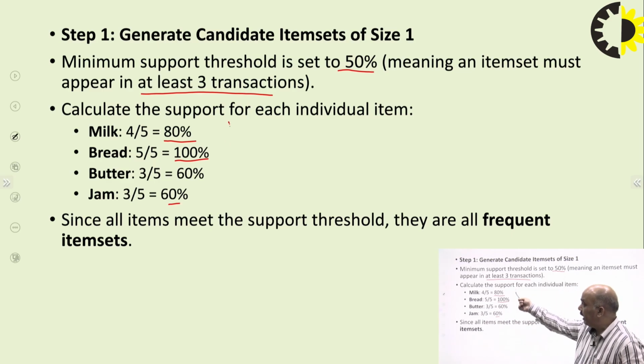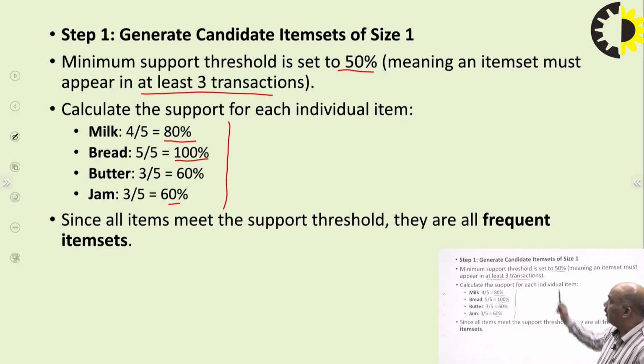So they support the minimum threshold values. All the items support the threshold, so we can say they are frequent items, meaning they occur frequently. Now we have identified the single items. Now we have to check in the combinations whether they support the minimum threshold value.